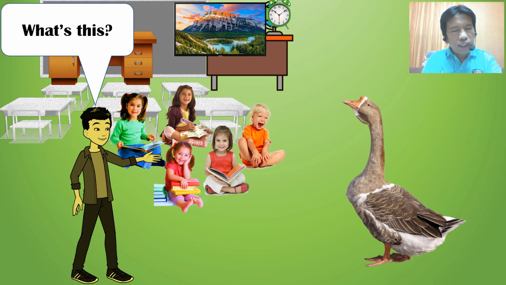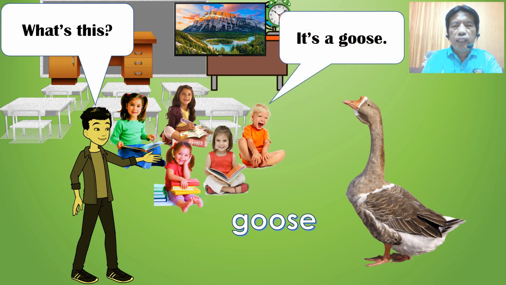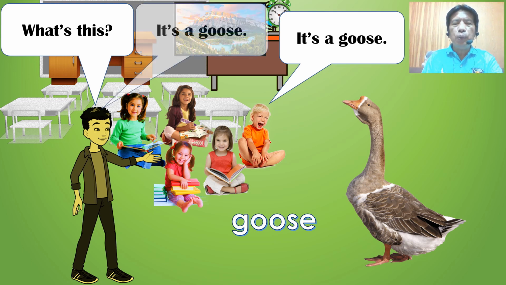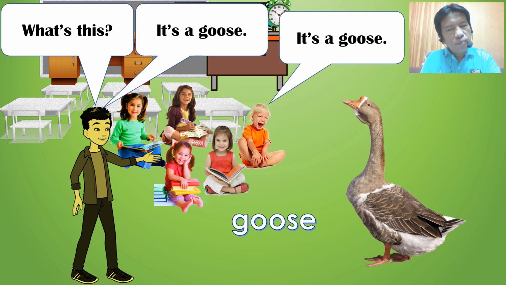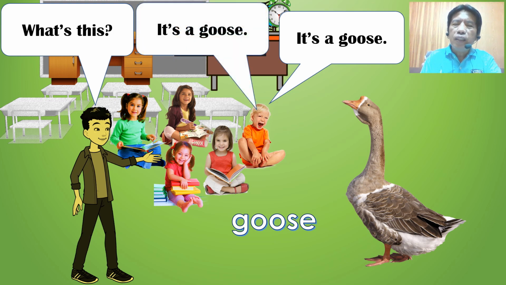Again, what's this? Answer please. Goose. Again, goose. It's a goose. One more time. It's a goose. Now, it's your turn. What's this? Answer please. It's a goose. Very good.